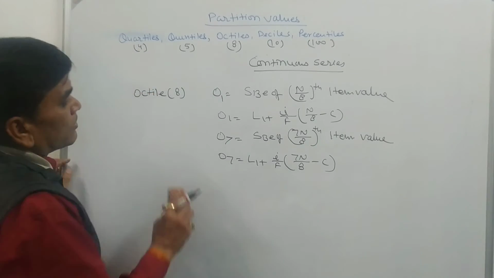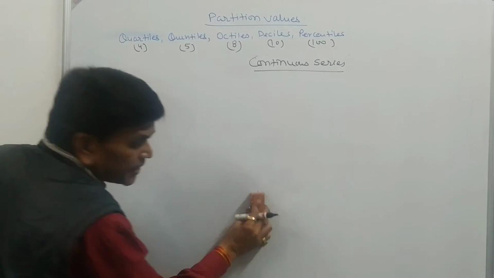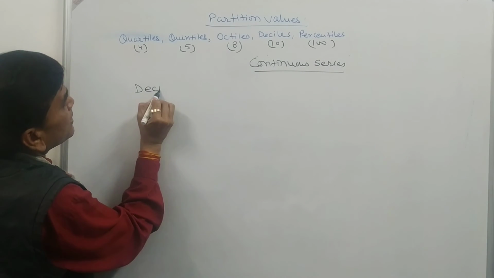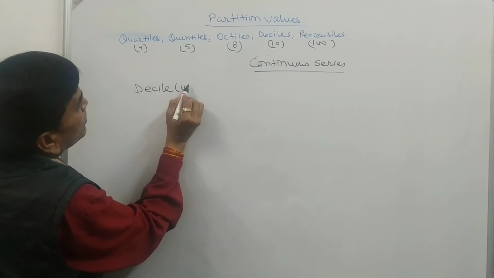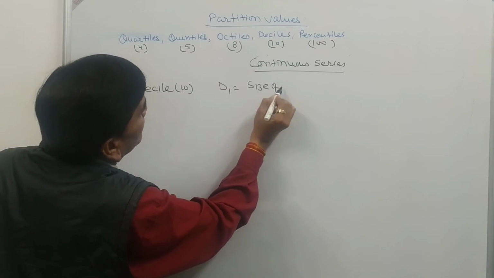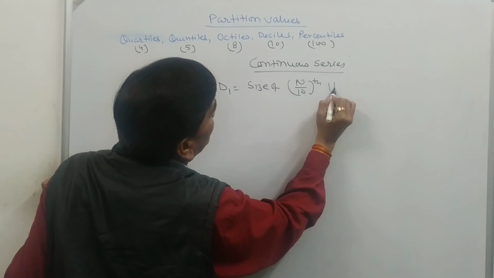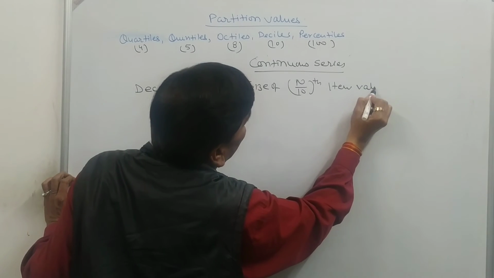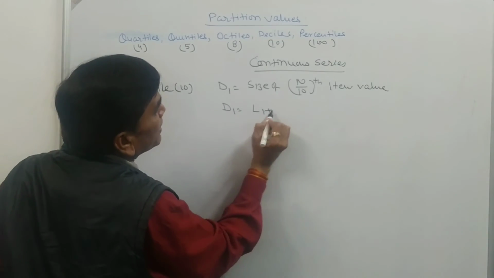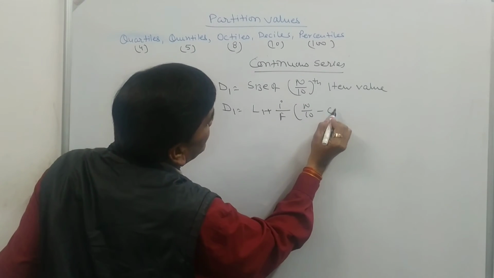Okay. So if a decile is to be calculated, deciles divide a series into 10 equal parts. If we are to calculate the first decile, then the size of n by 10th item value, from this we will get a position, and the actual decile value is L1 plus I upon F times (n by 10 minus C).